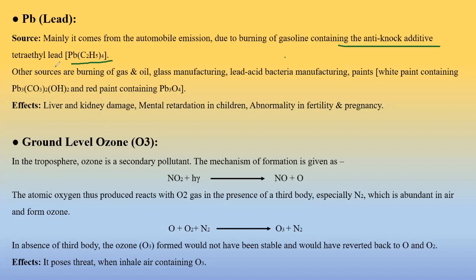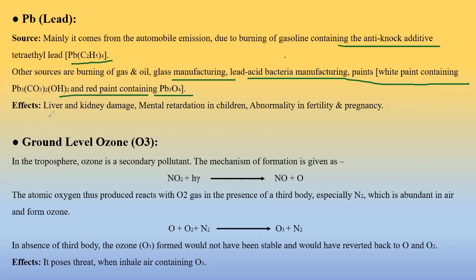There TEL is mixed with gasoline so that the knocking problem is avoided, but it releases Pb in the air, so it is a little problematic. Other sources are burning of gas and oil, glass manufacturing, lead acid battery manufacturing, white paint containing lead, and lead paint containing plumbum Pb3O4.